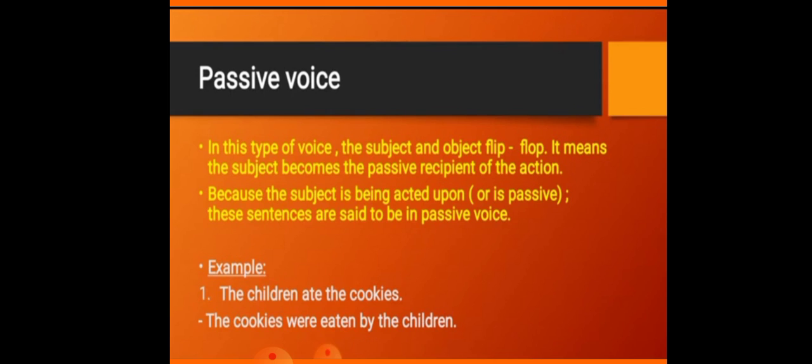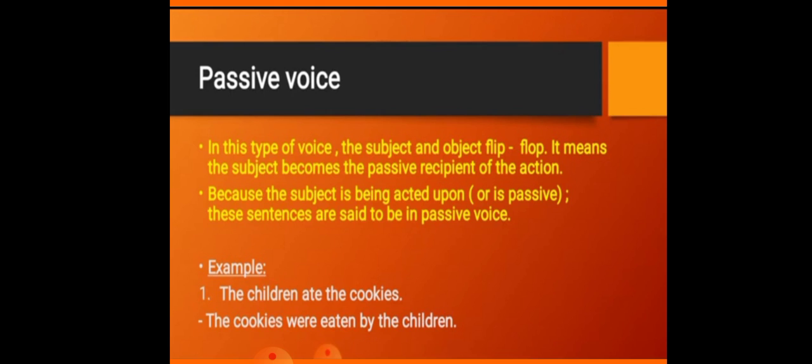Now example, the children ate the cookies. Beta, the children is the subject, ate is the verb, ate is second form, eat, ate, eaten. Ate is the second form and the cookies is the object. Now the object becomes the subject. So the cookies will come at first place, in place of subject, okay? The cookies.